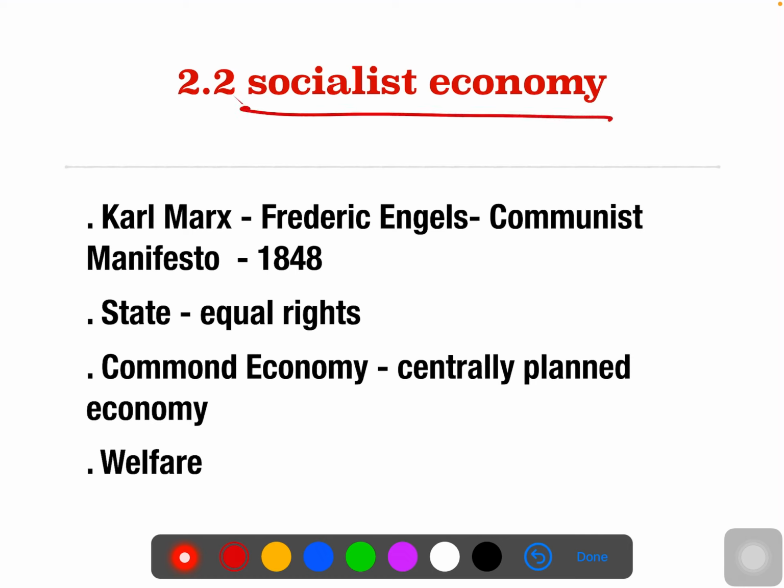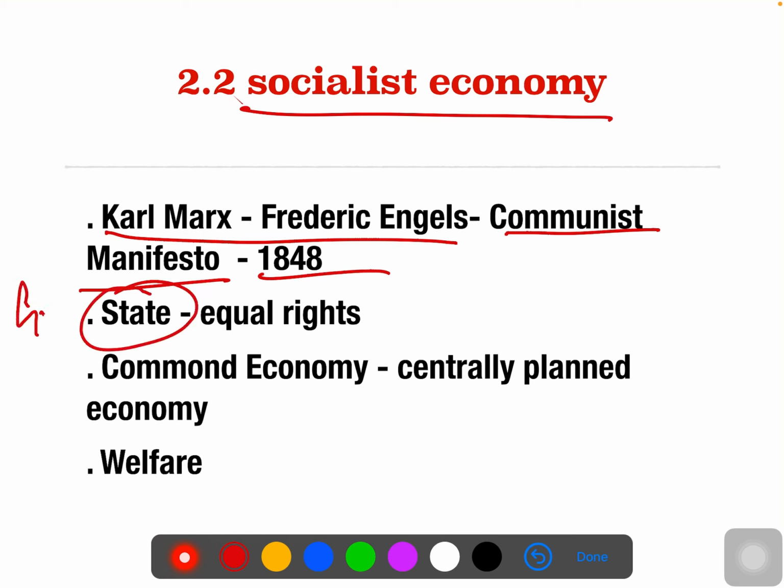The concept of socialism was brought by two people, Karl Marx and Friedrich Engels. When they came out with their book, the Communist Manifesto, in the year 1848, they mentioned the socialist economy. They say that in this economy, the production, factories, machineries, capital, mines, everything the whole community owns, is completely state owned. State owned means everything is owned by the government sector.